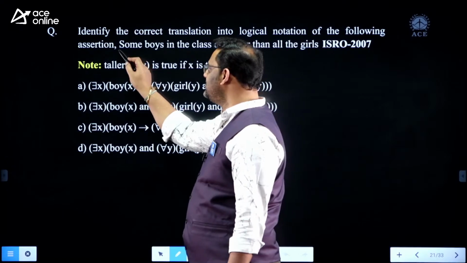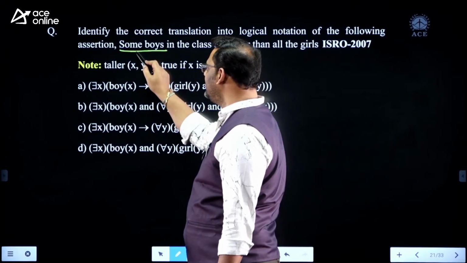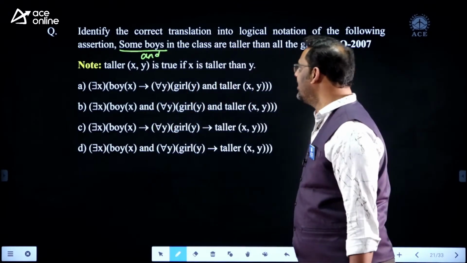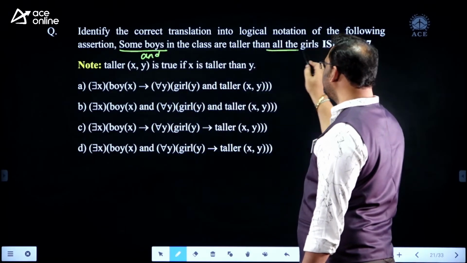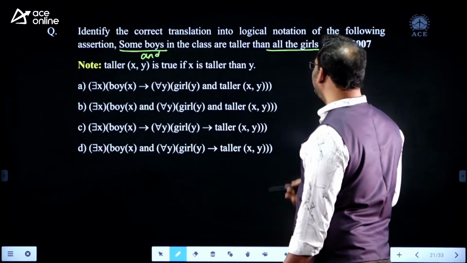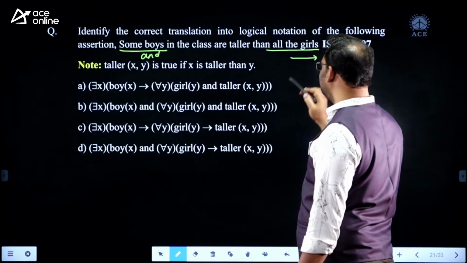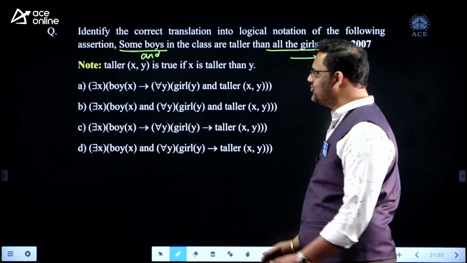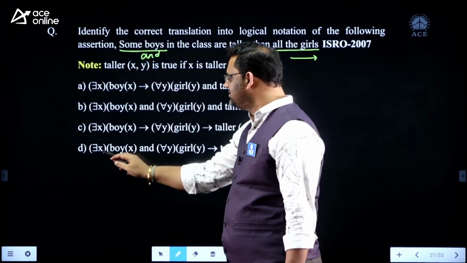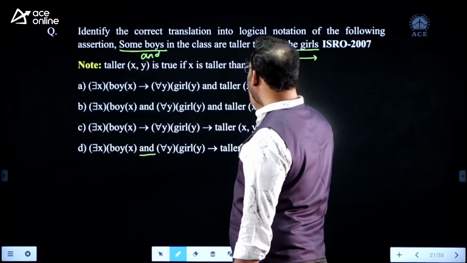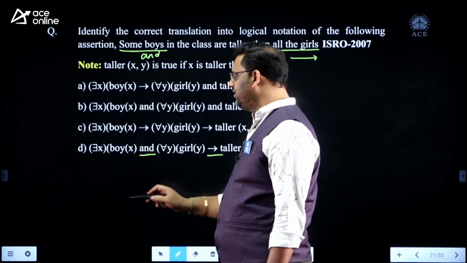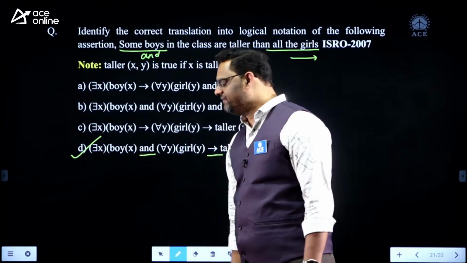Some is an existential quantifier. It is usually followed by and. And all is a universal quantifier, for all. All is usually followed by implication. Now see the scenario. Here, some boys, there exists, is followed by and; all girls, all is followed by implication. Simply you can put the answer is D.